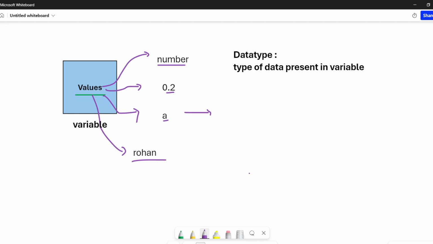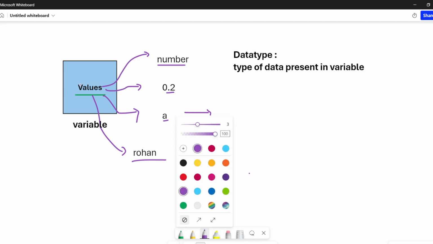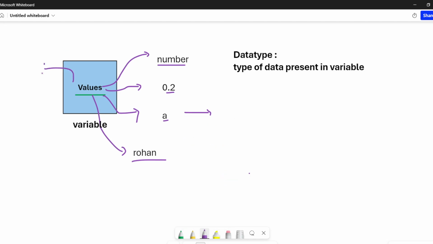Okay. Now, what is my data type? Data type means the type of data present in a variable. So we have values inside a variable, but what is the type of this value? In any programming language, we have talked about integer, right? Do you know what an integer is? Do you know what a float is? Do you know what a character and string are?